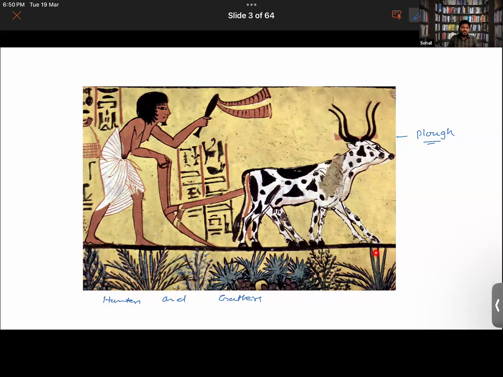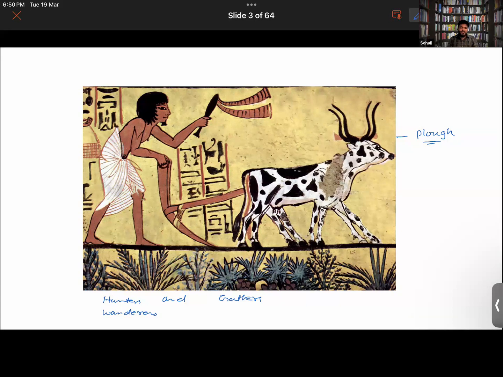And earlier, you know that people were wanderers. They used to wander from here and there in search of food and shelter. But once they discovered the process of farming, they started to settle nearby the river bodies. Getting it now? So they had the food security, they had shelter. So due to this, their population also started to grow.